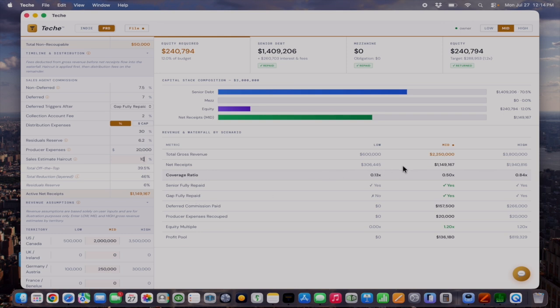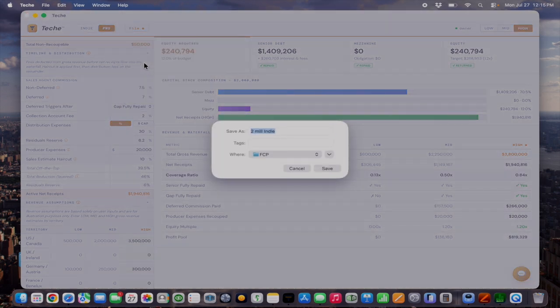So you'll see now in the mid scenario, the net receipts are at 1.14. And so your senior has been fully paid, your gap has been fully paid, your deferred commission to your sales agent has been fully paid, producer expenses are recouped, and you have a profit pool of $136,180. And that is on a 2.25 recoupment. And then on the high end, we're really starting to get some good numbers here. The profit pool will be $819,329.